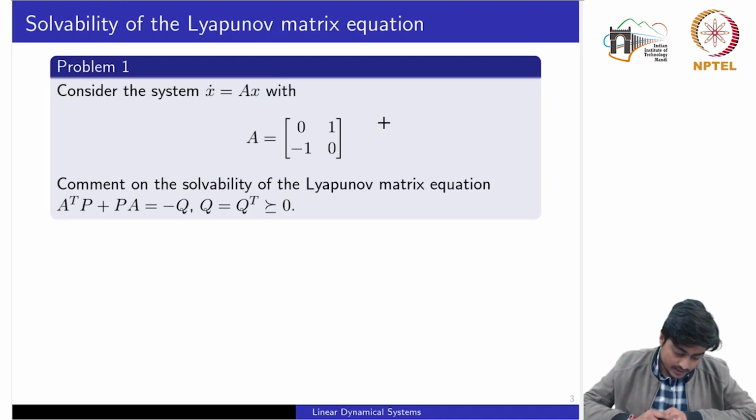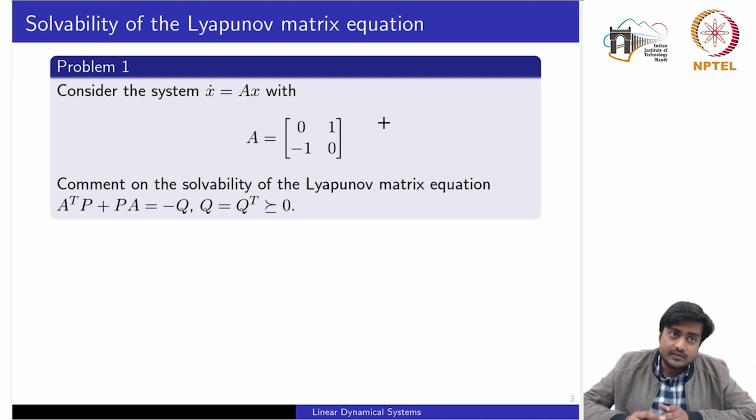So the problem first deals with the solvability of the Lyapunov matrix equation. One of the key results in stability, as we had seen, is that the Lyapunov equation played a key role, and it hinges on computing the matrix P given the matrix Q. So here we will see how you can compute that matrix.